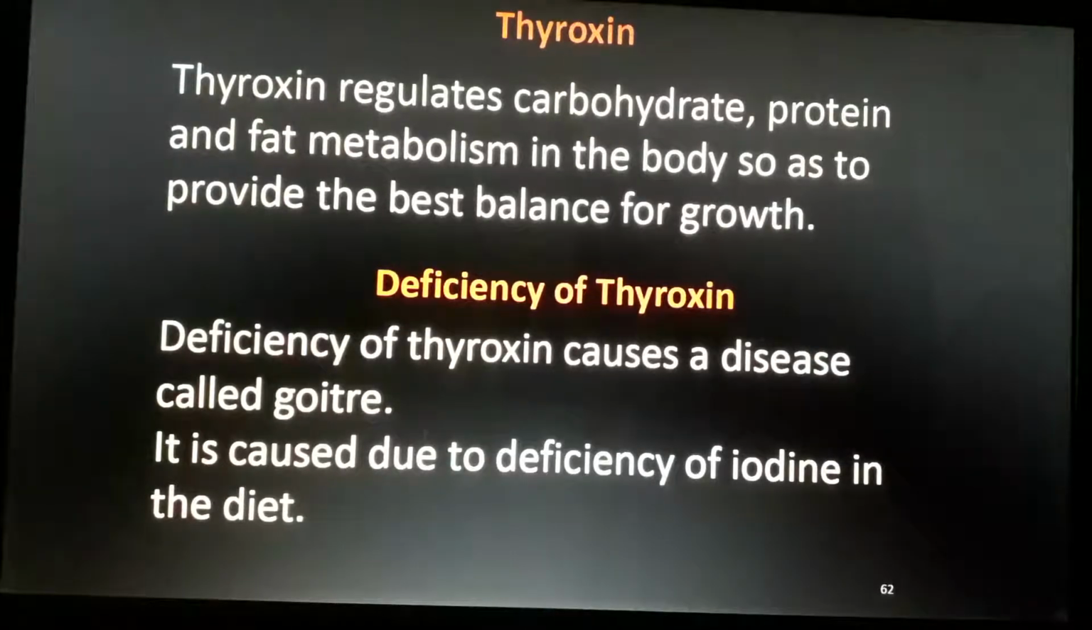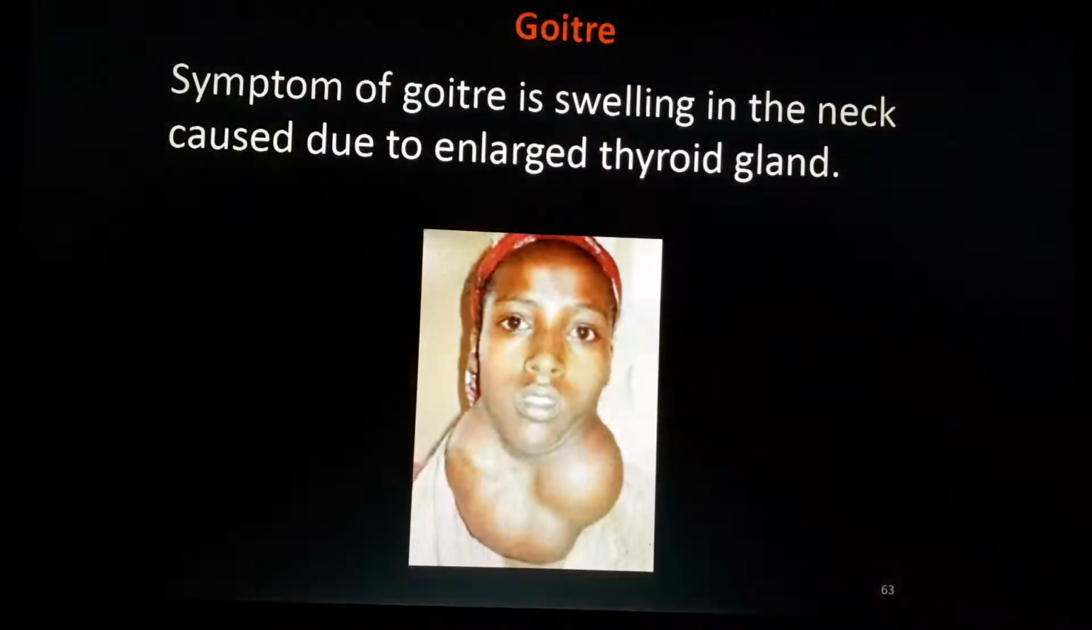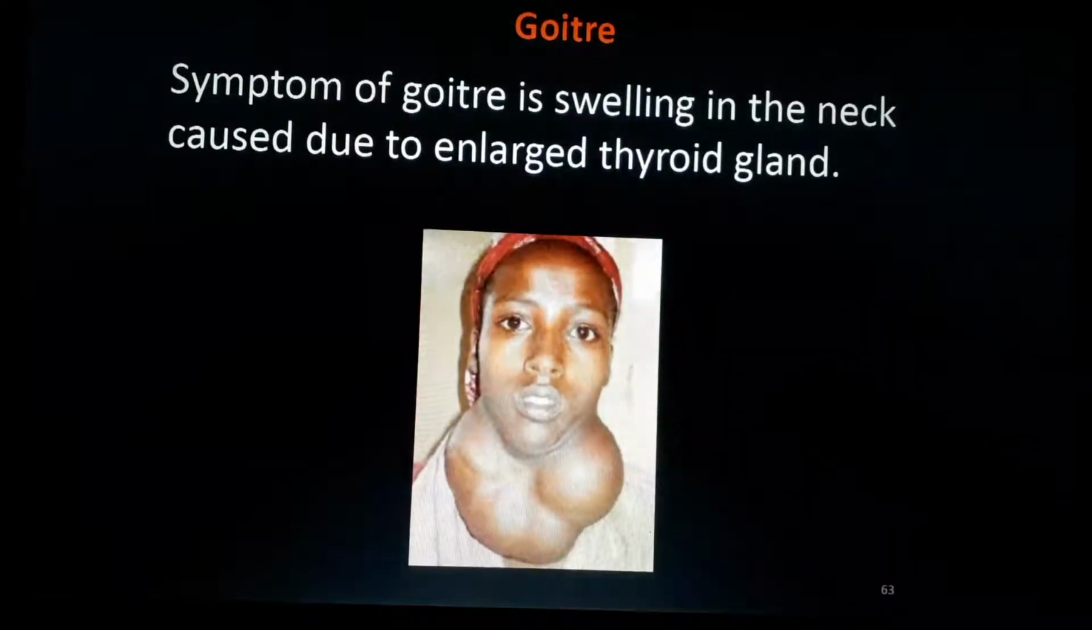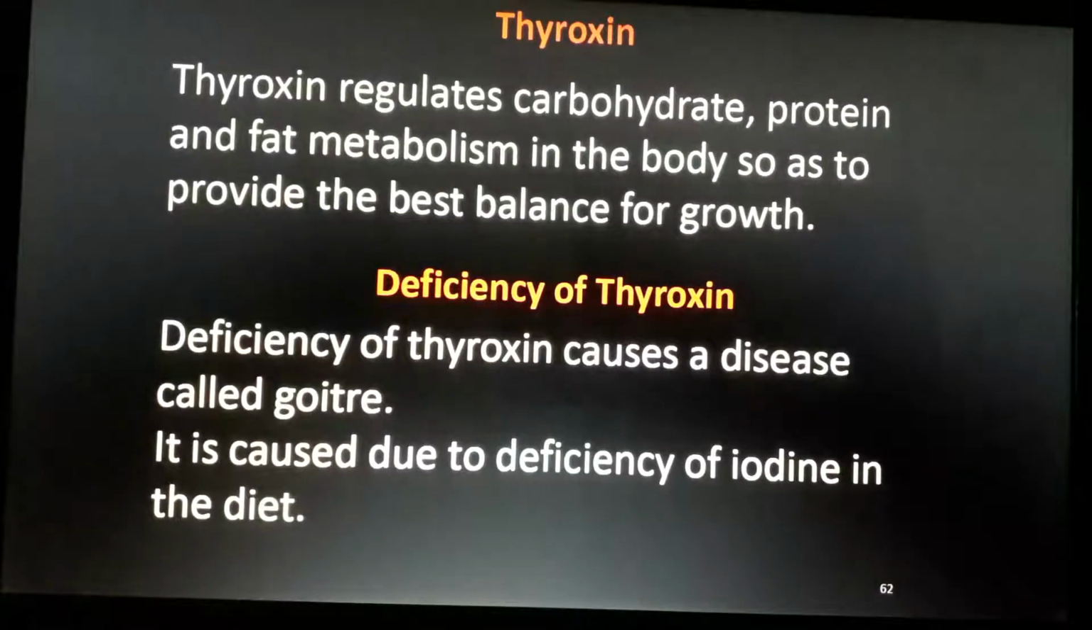So deficiency of this thyroxine causes a particular disease called goiter. See, this is goiter. How it happens I will tell. Have you studied about a particular chemical in the salt we are using? The common salt we use in daily life, or whatever sea products we get, fishes also have iodine in them. Iodine, a particular chemical.